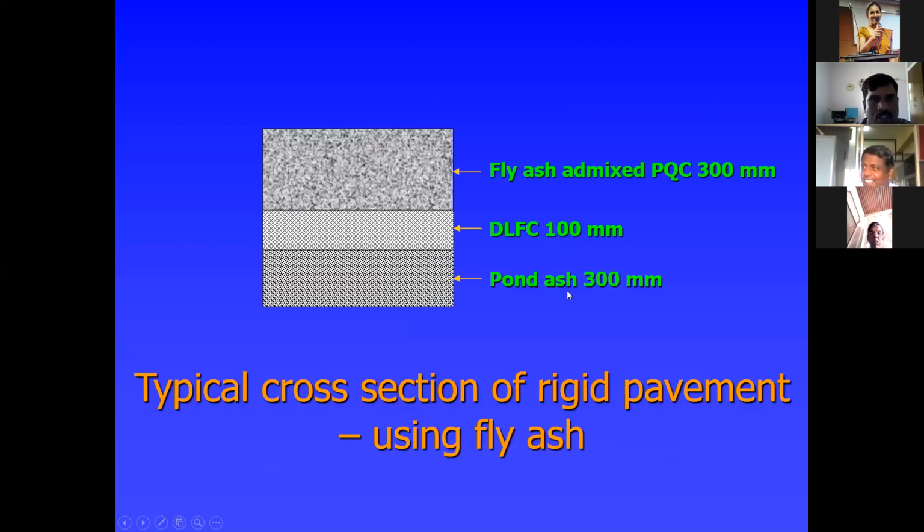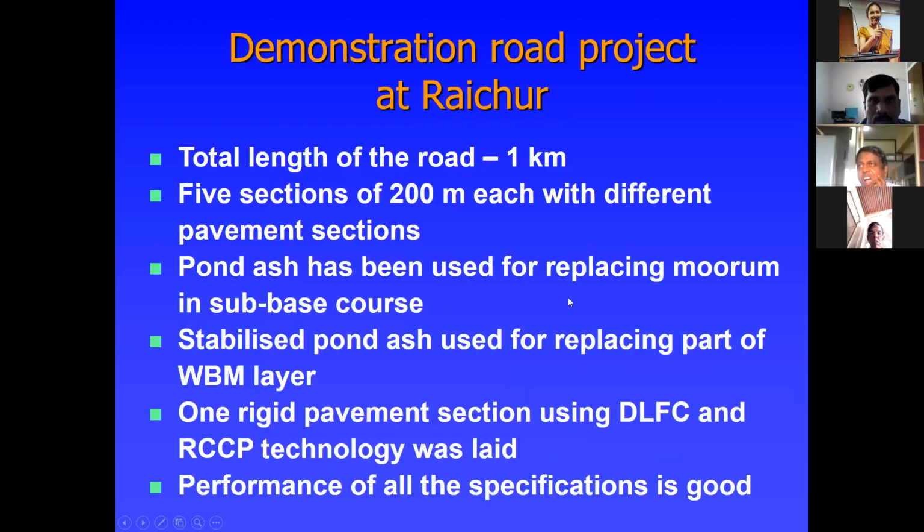In our Karnataka, there is Raichur. Here there is one thermal power plant. You can use that ash. There is a demonstration road project in Raichur. Total length of the road is 1 kilometer, 5 sections of 200 meters each with different pavement sections.